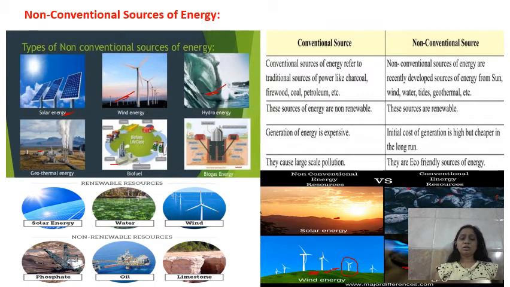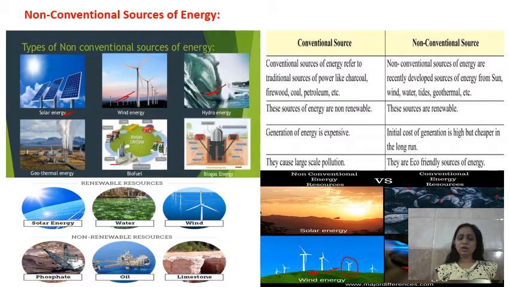Okay, now there are some renewable sources and non-renewable sources of energy. For example, the phosphate, oil means petrol, diesel, limestone, these all are the non-renewable, means once it will get over then you can't make it by yourself. These all are also naturally present inside the earth crust.